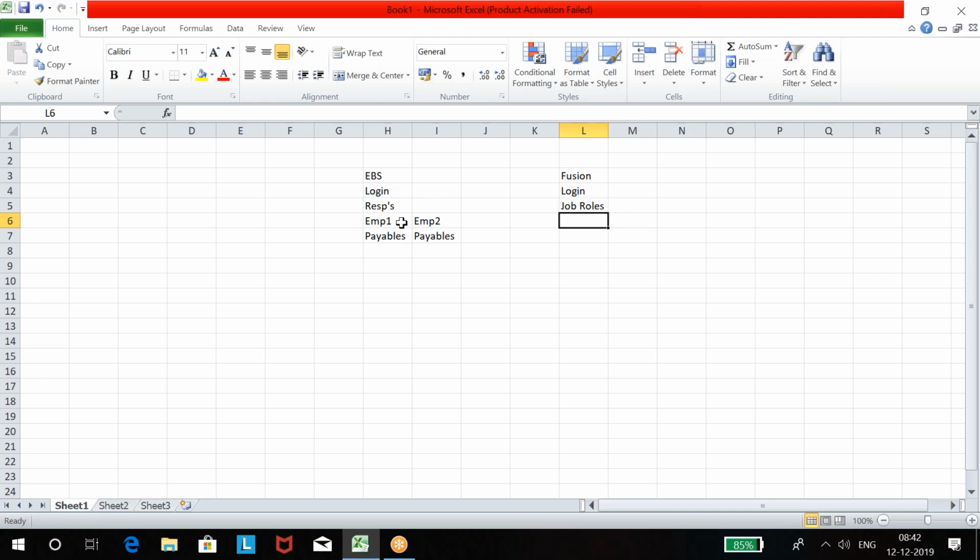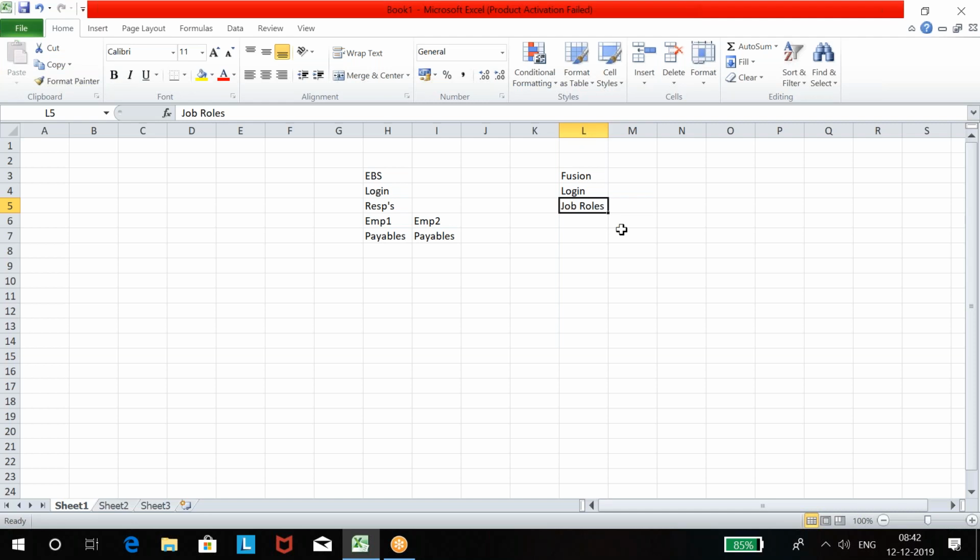In EBS also, there are so many responsibilities provided by Oracle, but those responsibilities may be required by a company or may not be required. So that is the reason we create custom responsibilities. Same here, we can create custom job roles also, or we can use standard job roles. See, basically standard job roles provided by Oracle give access to complete. When you create a custom job role, you can create a job role with limited access.